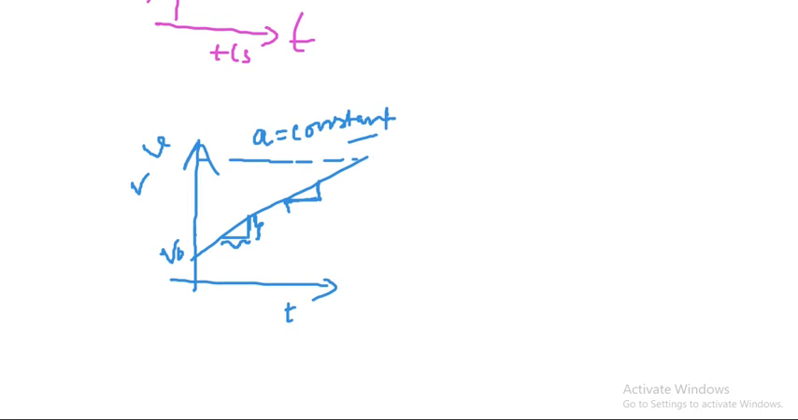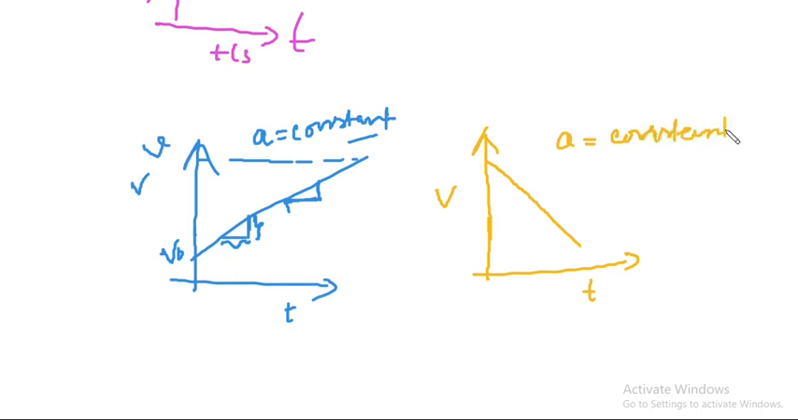Let us take another example. Let us take a V versus T graph. Here the graph is like this. Okay, here you can see that velocity is decreasing with constant rate, isn't it? So acceleration is constant, but it is negative. Acceleration is negative.